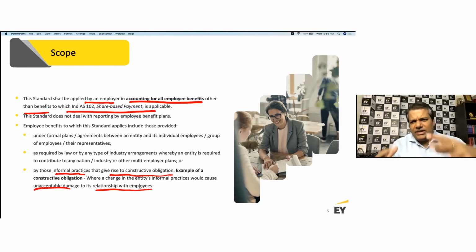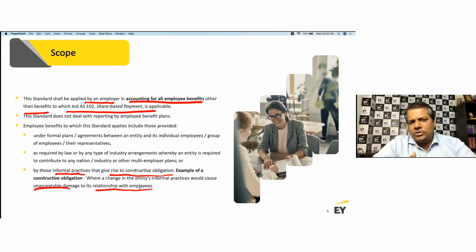So essentially, what's covered as part of the scope, as I said, is all arrangements between employer and employee. What is not covered is the stock option, because you have a separate accounting standard. What is also not covered is the accounting by the employee benefit plans themselves, those trusts and all of them. There's a separate international standard on that.